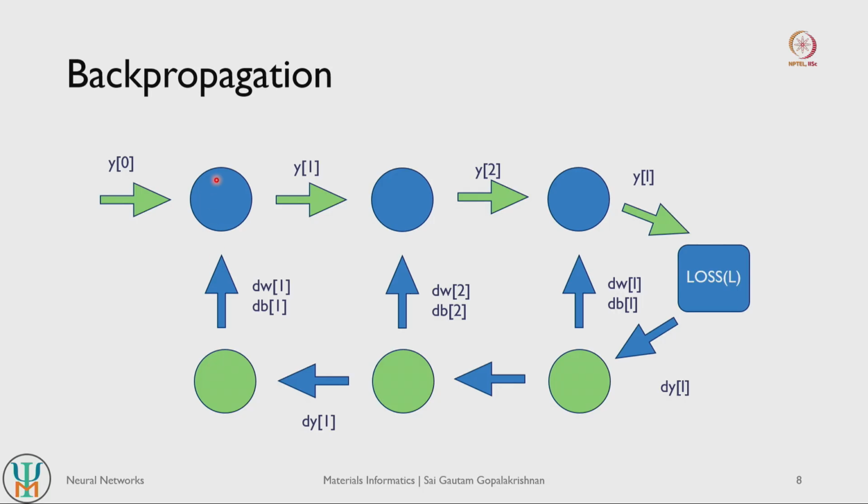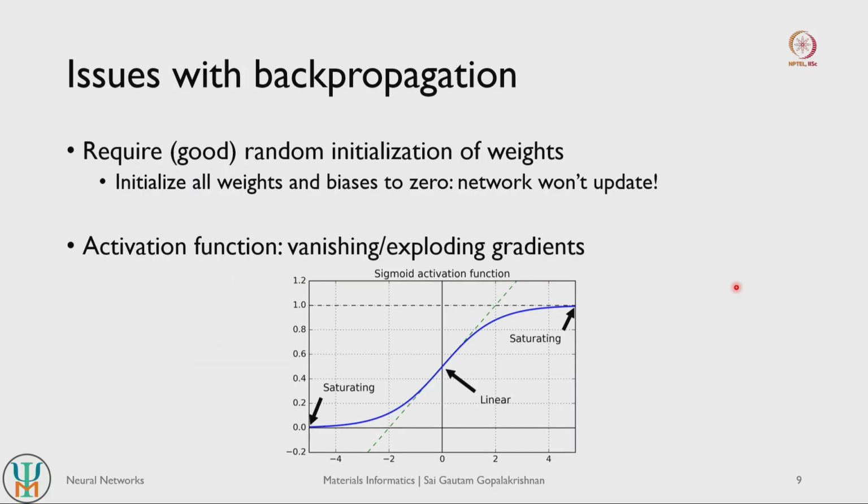So each time you train a network, you do a forward pass and then a backward pass, and you repeat this multiple times, and as you keep repeating, the network or the multilayer perceptron tries to minimize the loss value. So it updates the weights and biases such that it reduces the loss value as much as possible. So that is in short how backpropagation works.